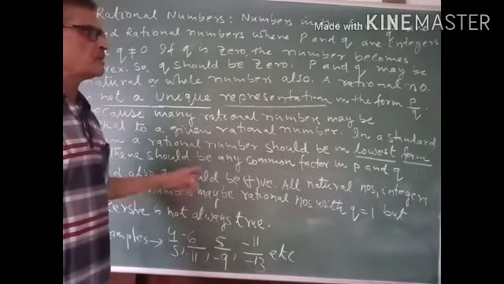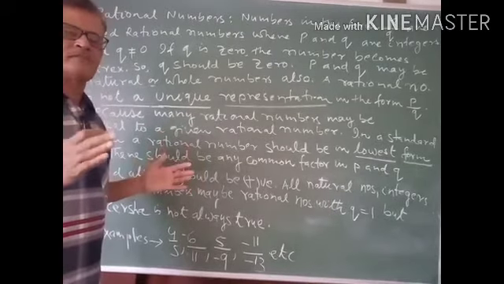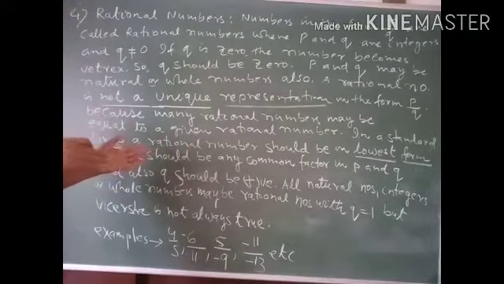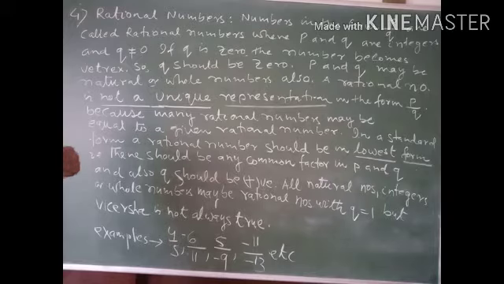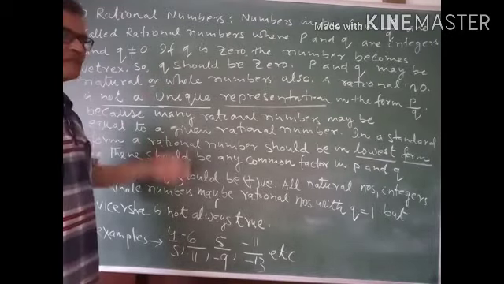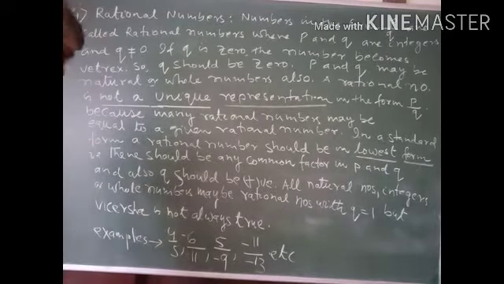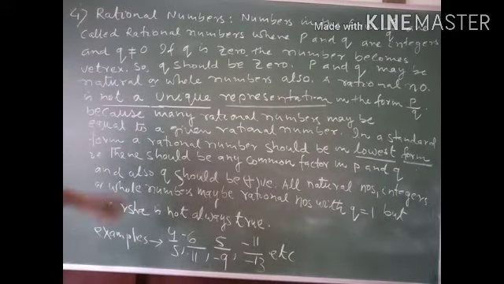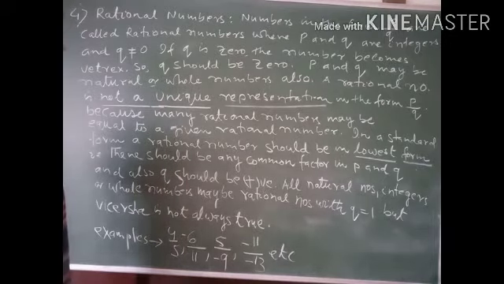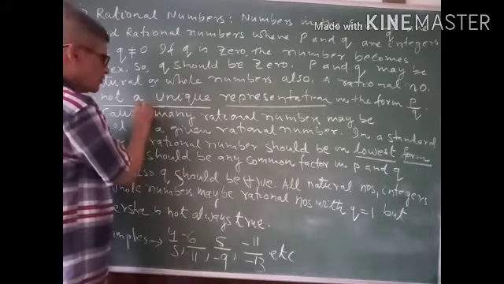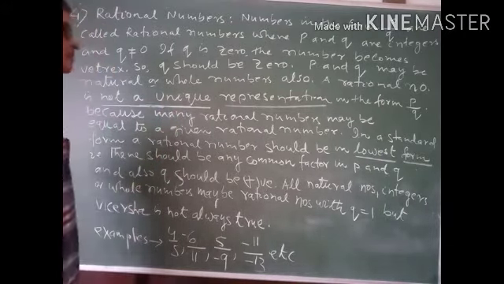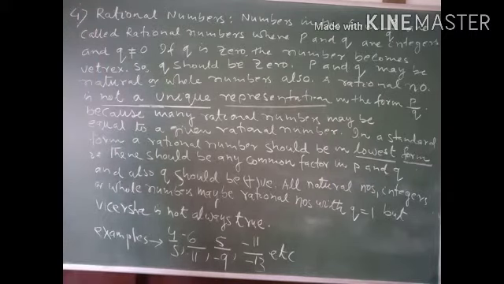But if p and q have different signs, one is positive, other is negative, in this situation the rational number consequently becomes negative. So there are two types of rational numbers, positive and negative rational numbers. This is a very important characteristic. It is not unique representation.